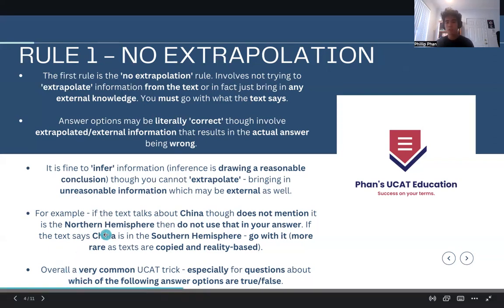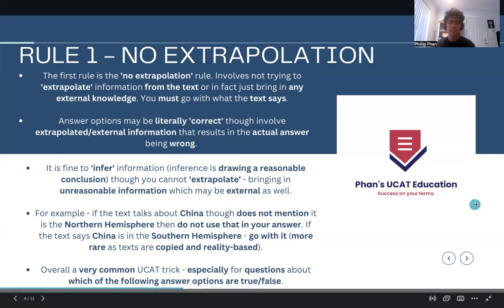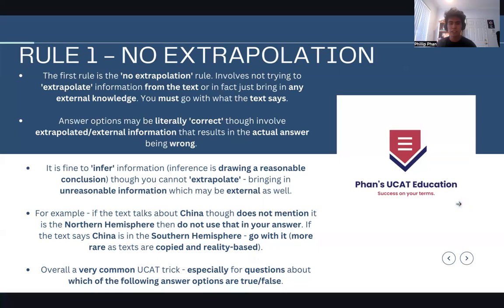And this is a very common UCAT trick, especially for questions about which of the following answer options are true. I'm not saying these are true, false, can't tell questions. I'm saying the question asks which of the following answer options are true. You're going to find that some answer options may not be entirely in the text. They might be extrapolated or use external information, which means you don't use that information to answer, and you don't say it's the correct answer. It's very important that you do that.